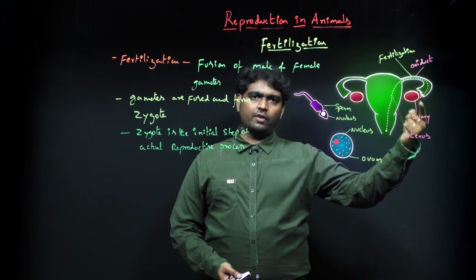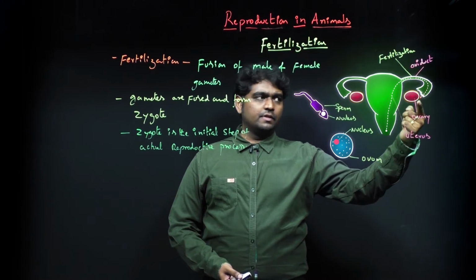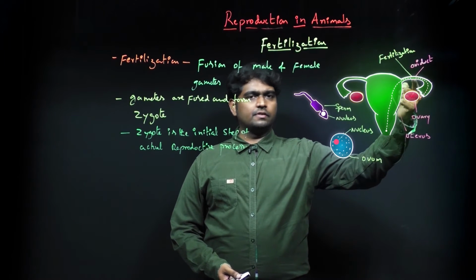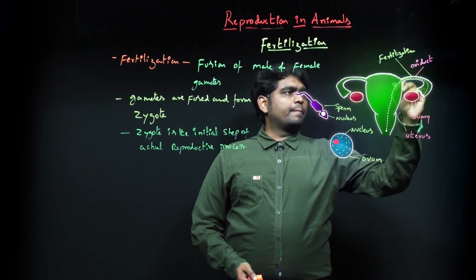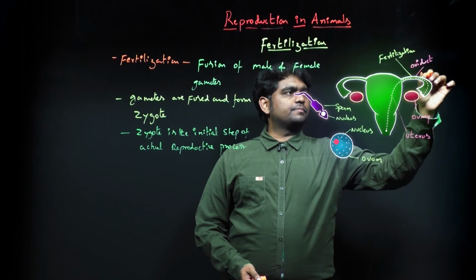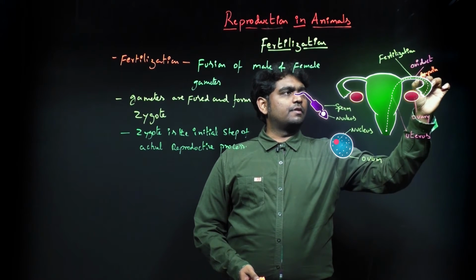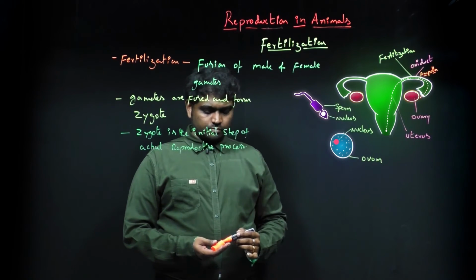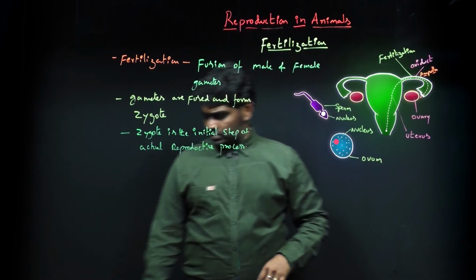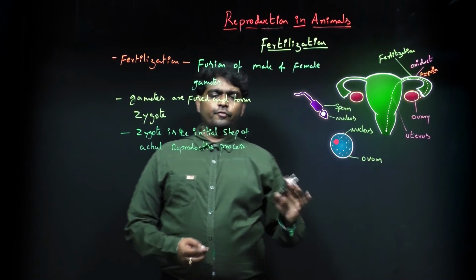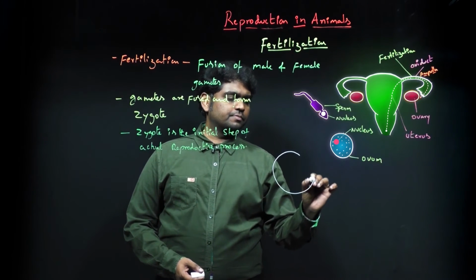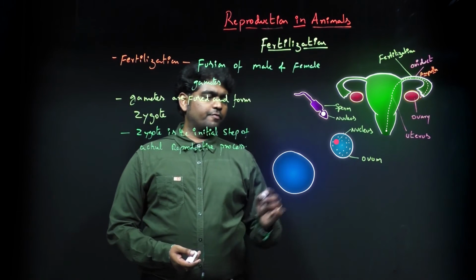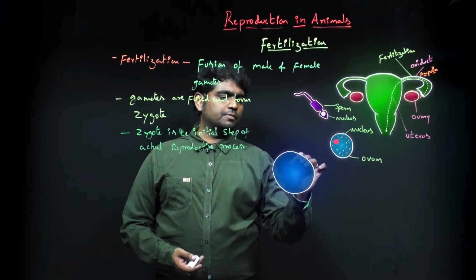We know that only one ova is released per month. This ova travels in this area of the oviduct. This region is called the ampulla. Here the male and female gametes fuse together and produce the zygote.